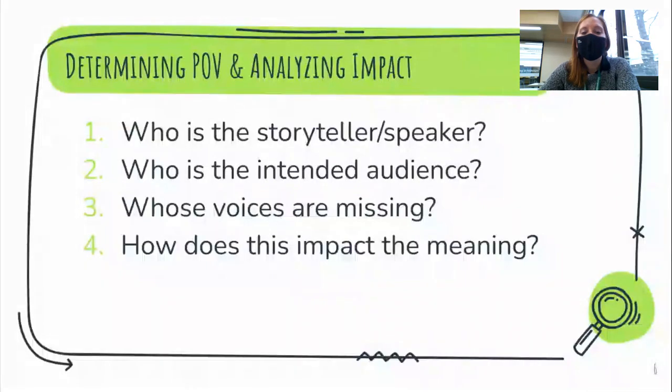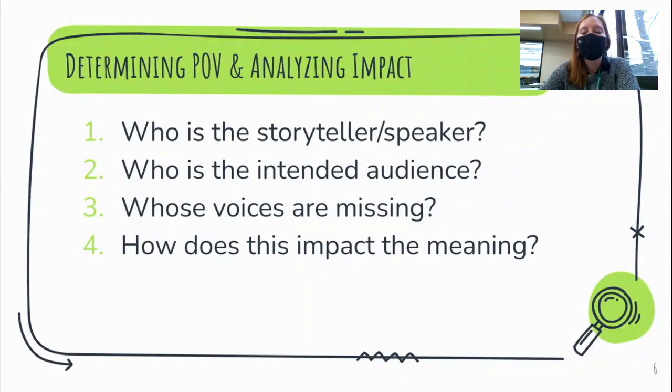To determine point of view and analyze the impact, you can think about these four questions. First, who is the storyteller or the speaker? Who are we hearing from? Second, who is the intended audience? So who is this for? Is there a clear audience?